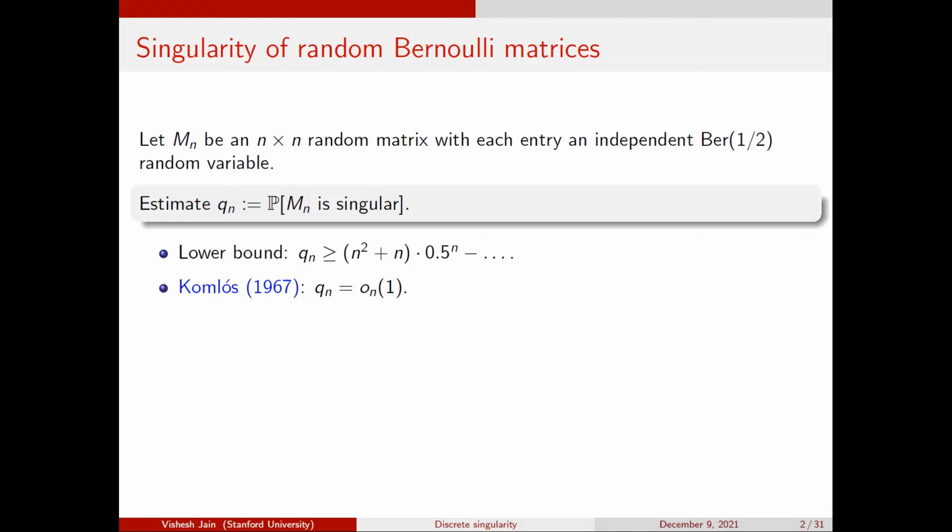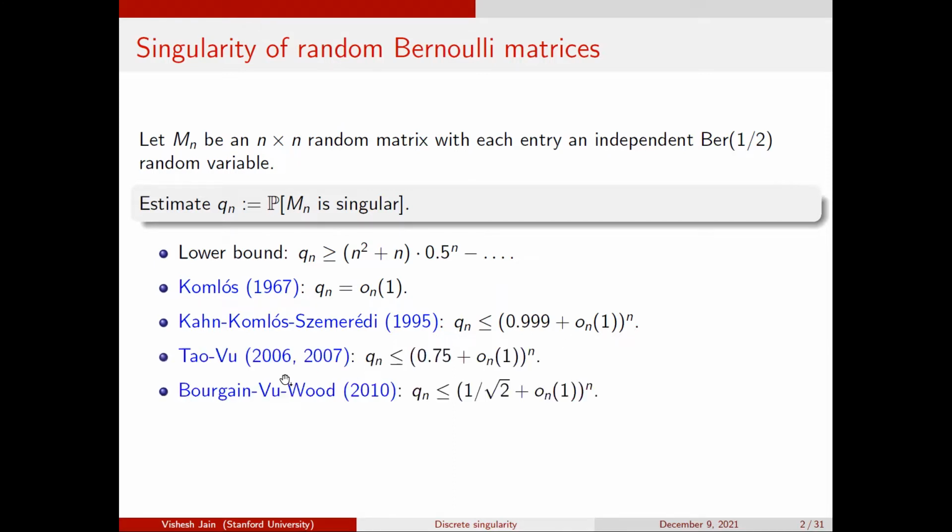This actually took a while, and there was another famous result by Kahn, Komlós and Szemerédi in the mid-90s, where they showed that the probability of singularity is exponentially small. So at least it's in the right ballpark now. And now the question is, can you do better on this constant? This was again stuck for about 10 years. There were a couple of works by Tao and Vu, and then another by Bourgain, Vu and Wood. This used the so-called inverse Littlewood-Offord theory. These were able to give progressively better bounds on the base of the exponent, 0.75 and then 1/√2.